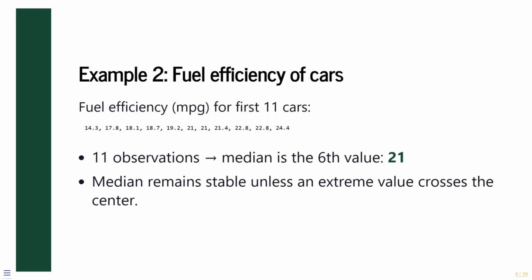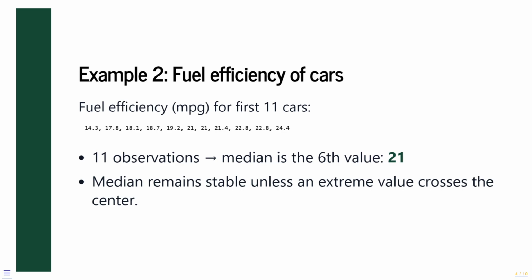Now consider a data set that contains fuel efficiency in miles per gallon for various automobiles tested in the 1970s. Suppose we examine the fuel efficiency of the first 11 cars in the data set, an odd number of observations. Because there are 11 observations, the median is the 6th value in the ordered list, which is 21. This value represents the fuel efficiency of a typical car in this subset.